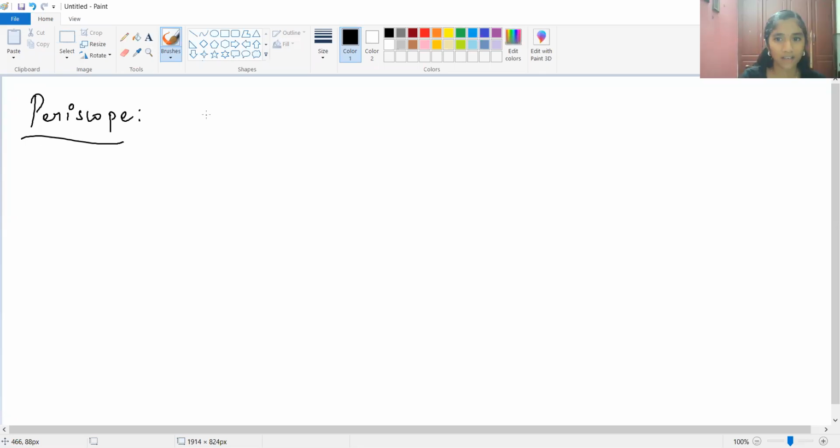In submarines, to see inside the water, they will use a tool, ma'am. It will be in Z shape, two mirrors in an inclined position, reflect. Yes, correct. Nandana also tried to tell that same one, so I'm getting that message from Nandana.